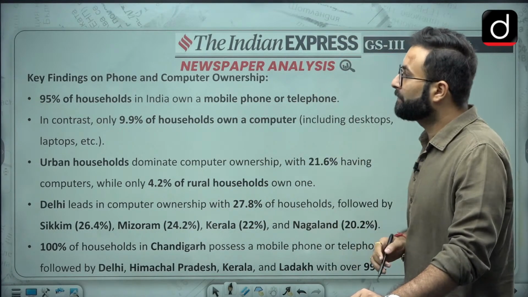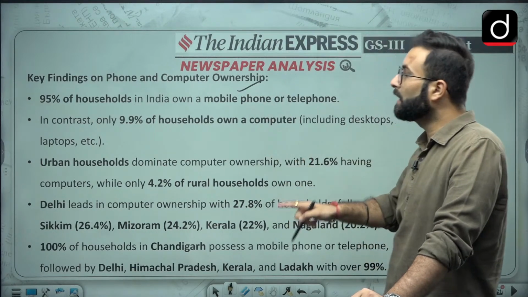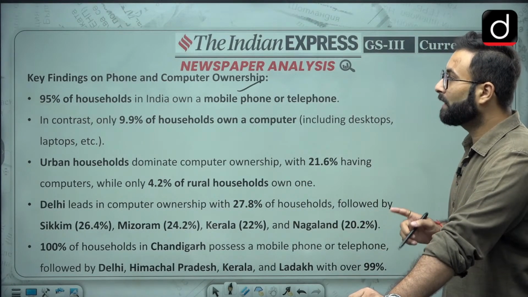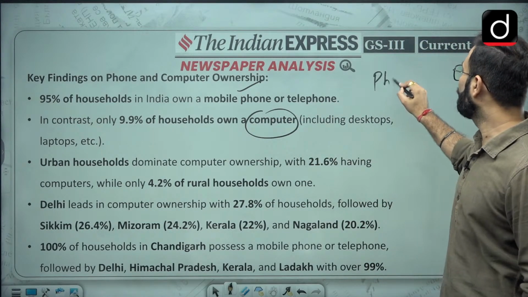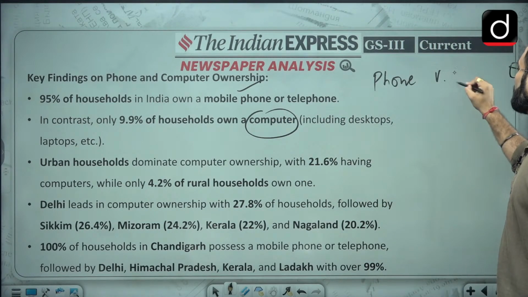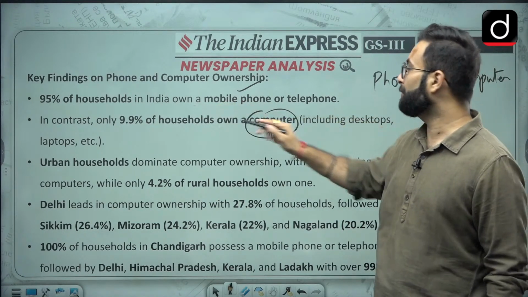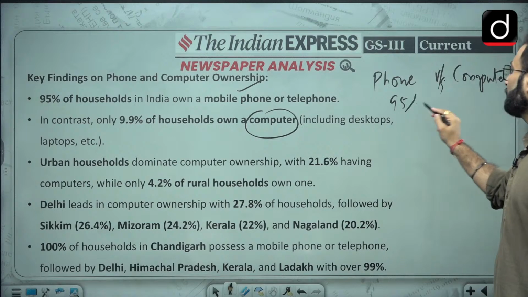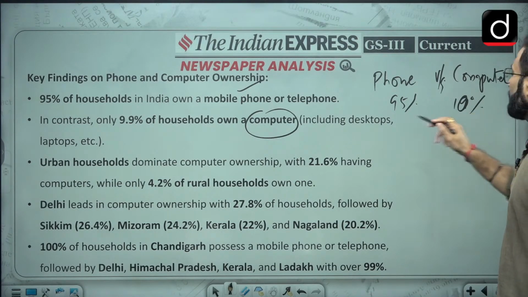So key findings: 95% of the households in India own a mobile phone or telephone. In contrast, only 9.9% have a computer. So one thing is phone versus computer. That is a discrepancy, 95% on one side and 9.9%, or 10%, on the other, okay.